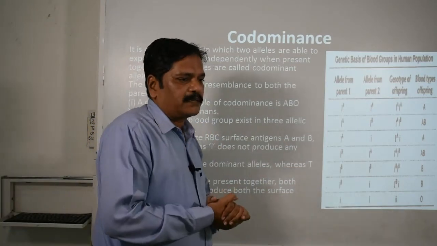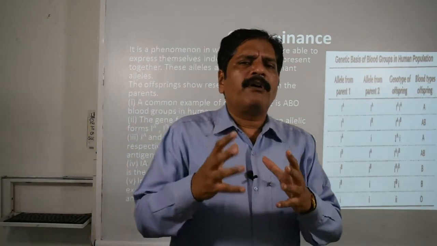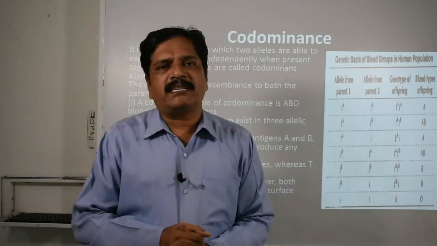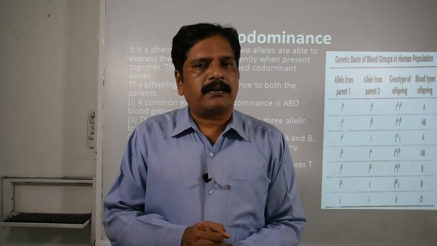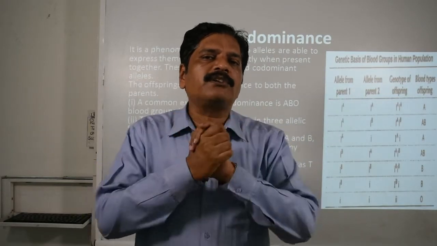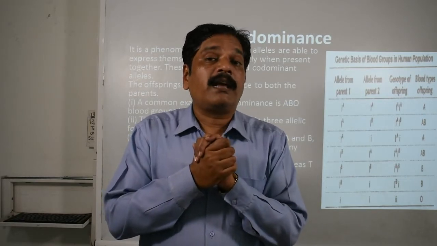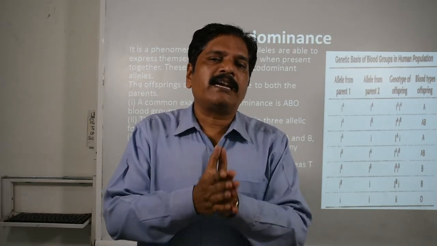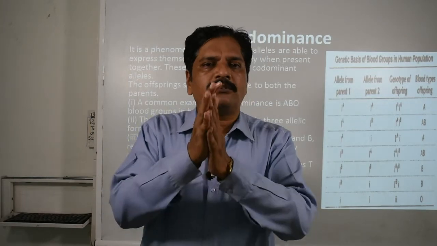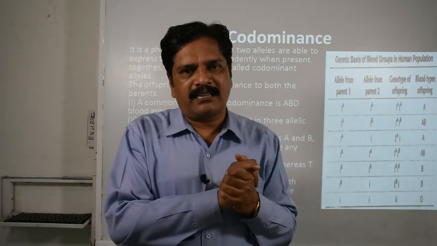Co means together. When the two characters come together in the F1 generation, what is your expectation of the result? In the F1 generation, we would expect 100% dominating single character.